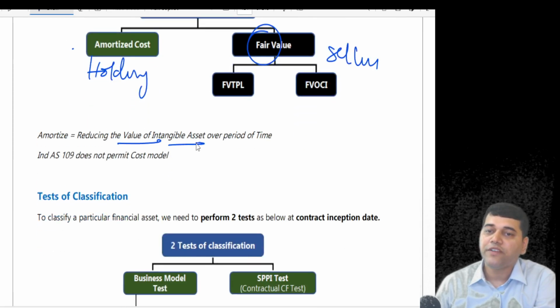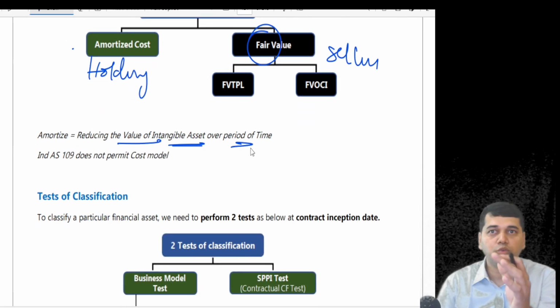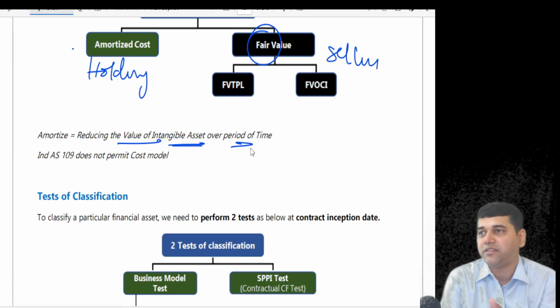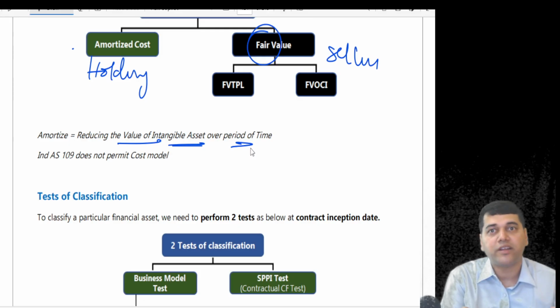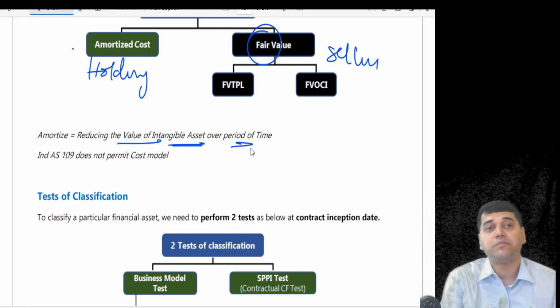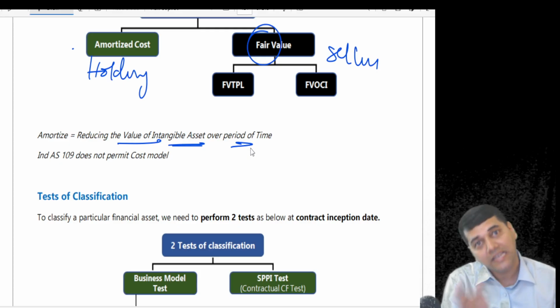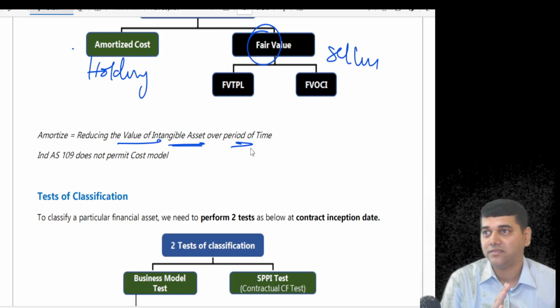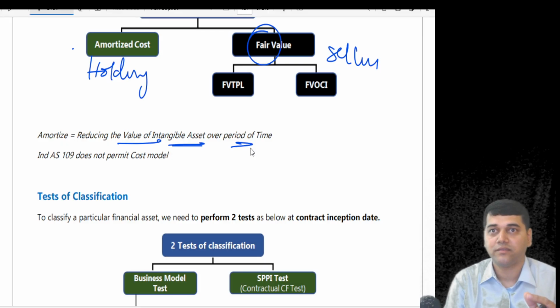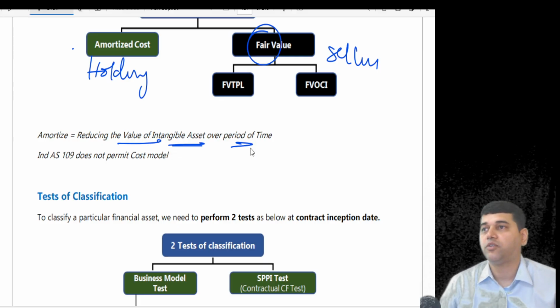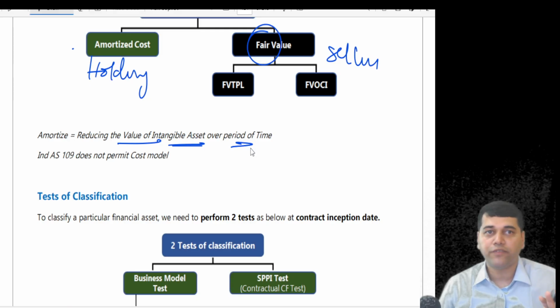Reducing value of intangible asset over time. That means actually financial asset is an intangible asset. No. Can you keep this forever? No, you have to kill it. Amortization means killing an intangible asset. Depreciation means killing a tangible asset. Both are unobservable. Because if you observe it, like depreciation is what? Reduction in the value of an asset.